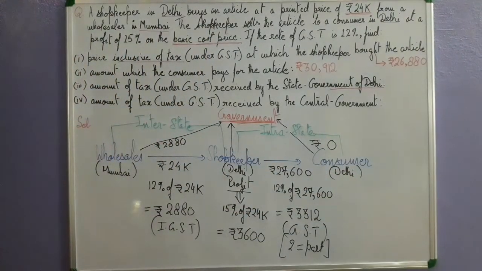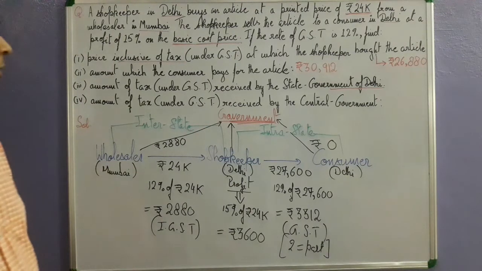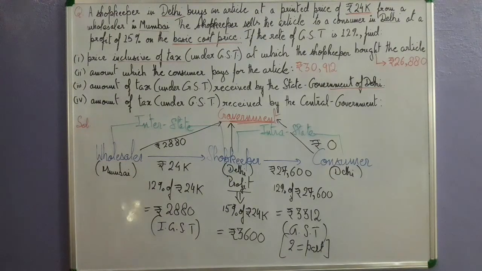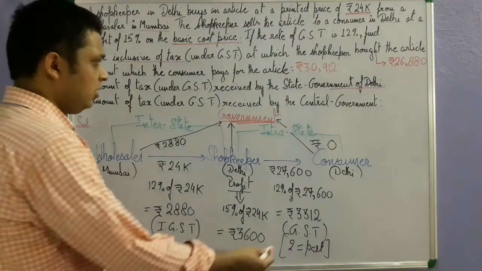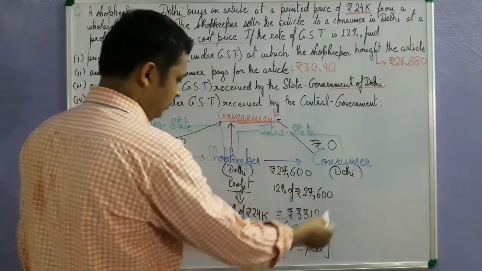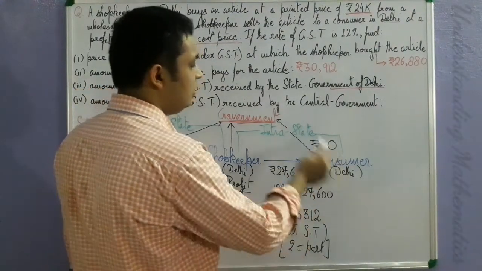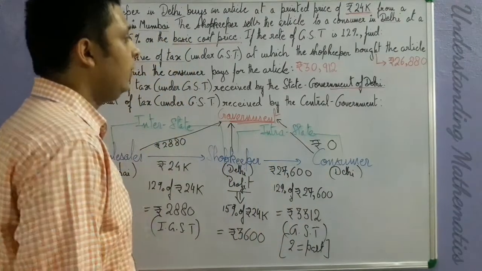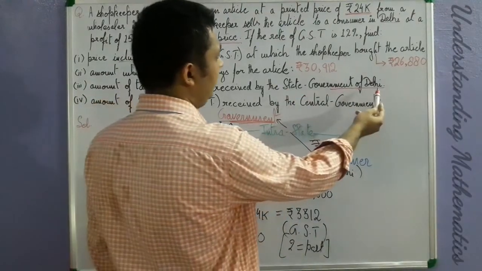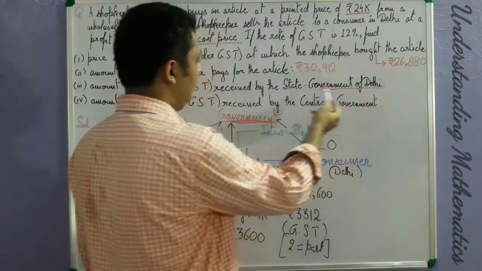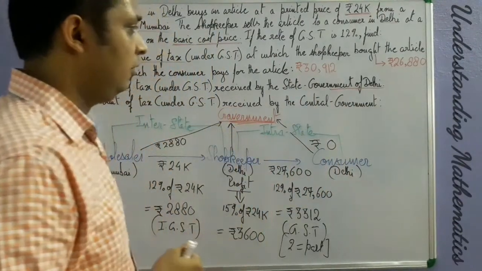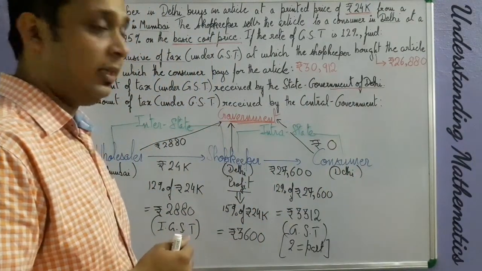Clear? So in order to see how much amount will be received by the state government of Delhi, you need to understand that we will concentrate upon this transaction only. Why this transaction only? Because the state government of Delhi is nothing but the central government, isn't it? Because Delhi is the capital of India.